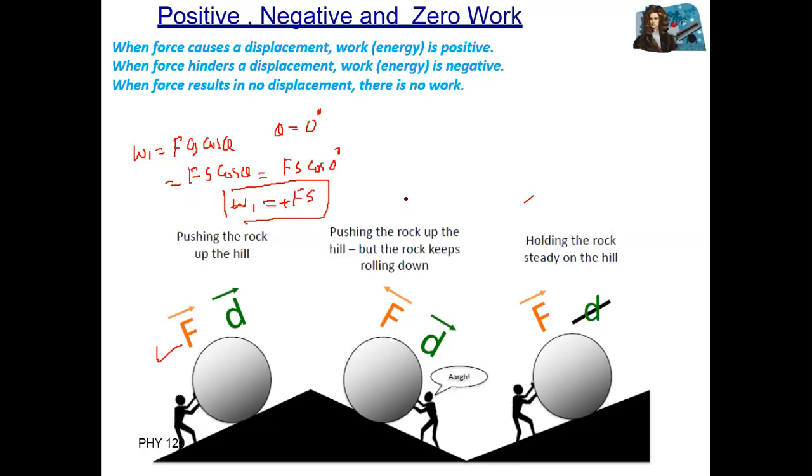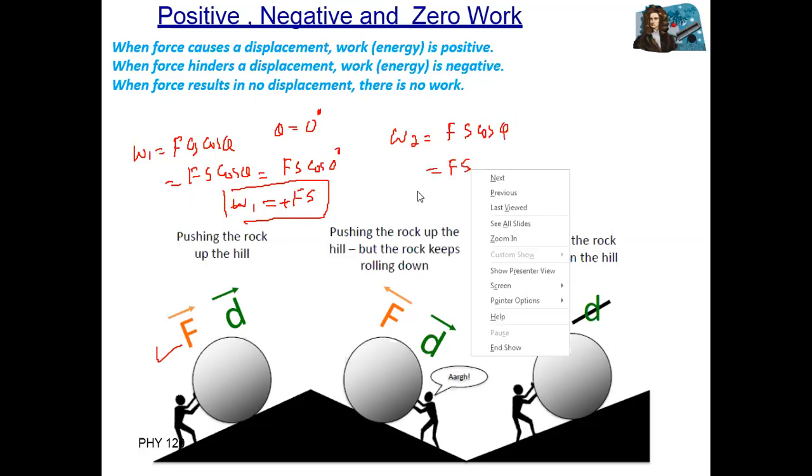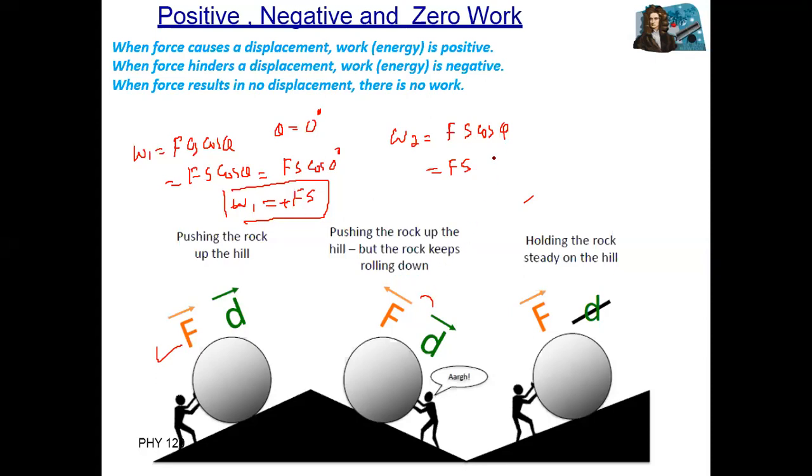Correct? Now the second body. Work done for the second body, we have F s into cos of theta. Now F and s, what about the angle between these two? 180. Great.